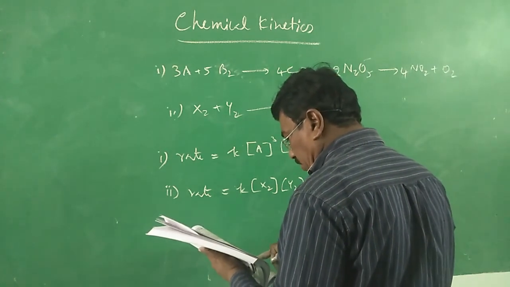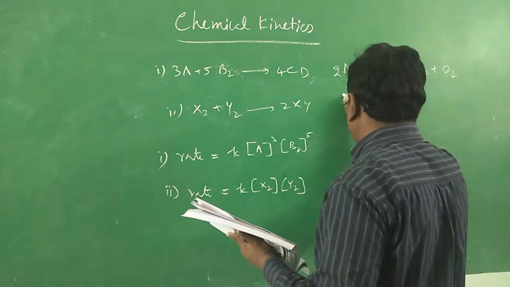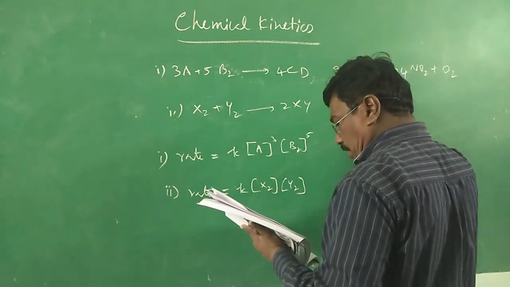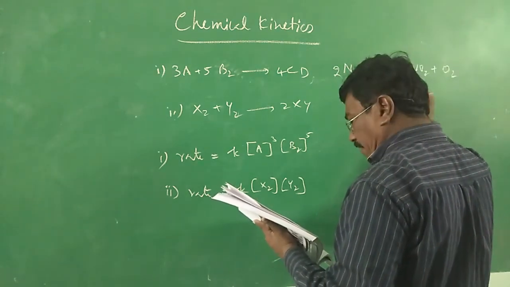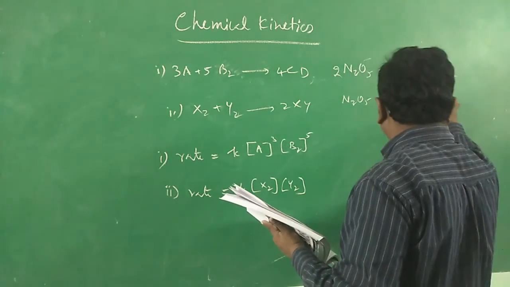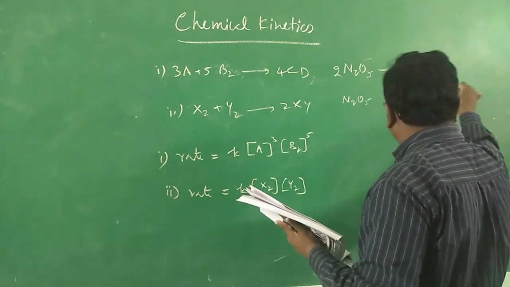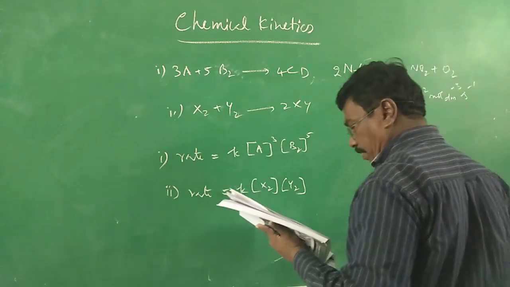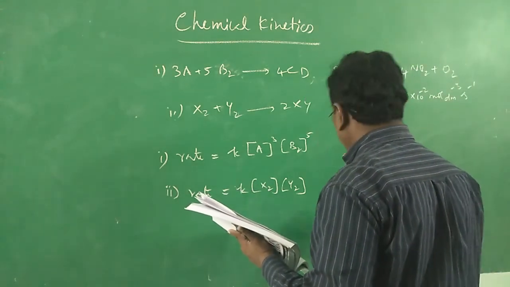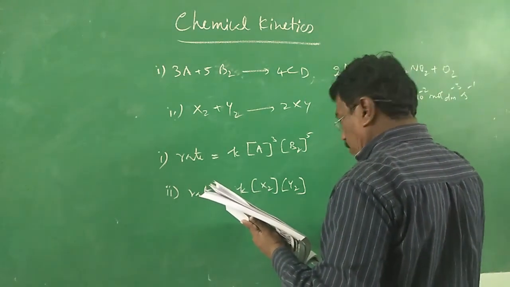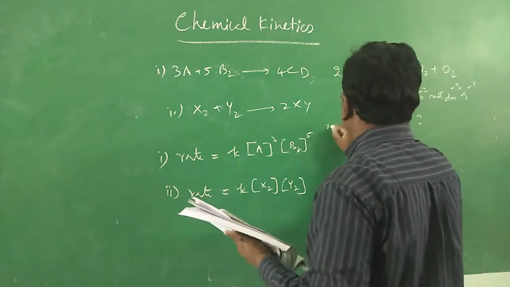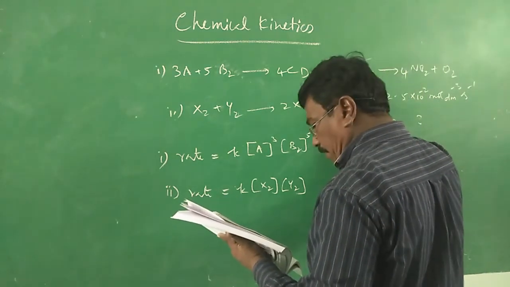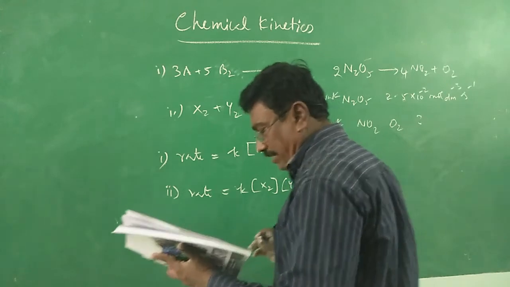At a particular instant, N2O5 disappears at a rate of 2.5 into 10 power minus 2 mole per decimeter cube per second. At what rates are NO2 and O2 formed? So the rate of disappearance is given, and the rate of formation is asked.